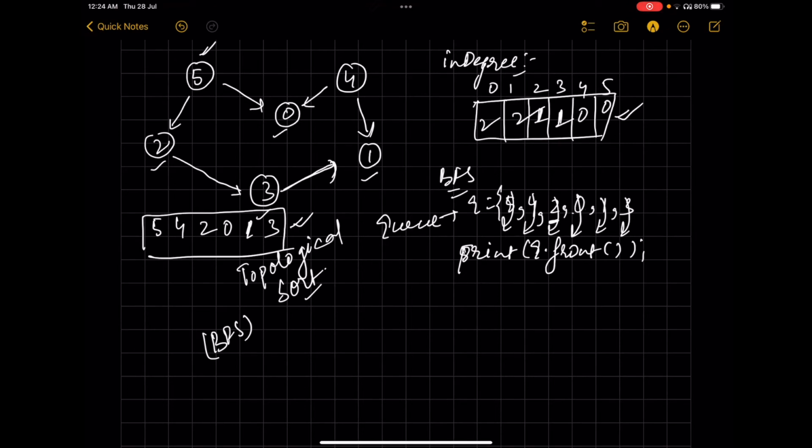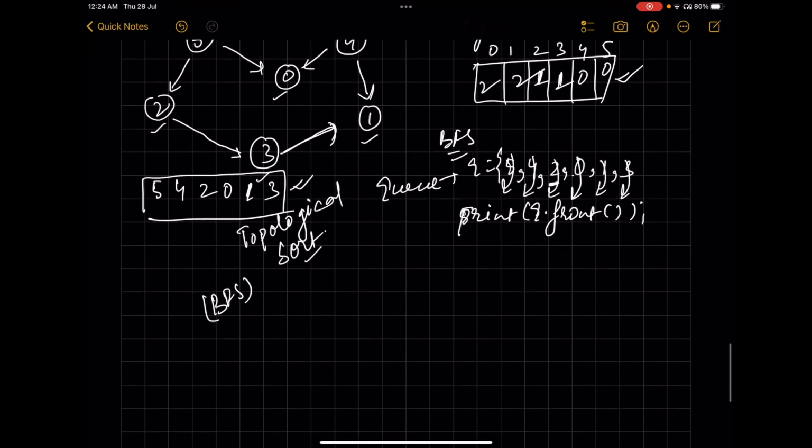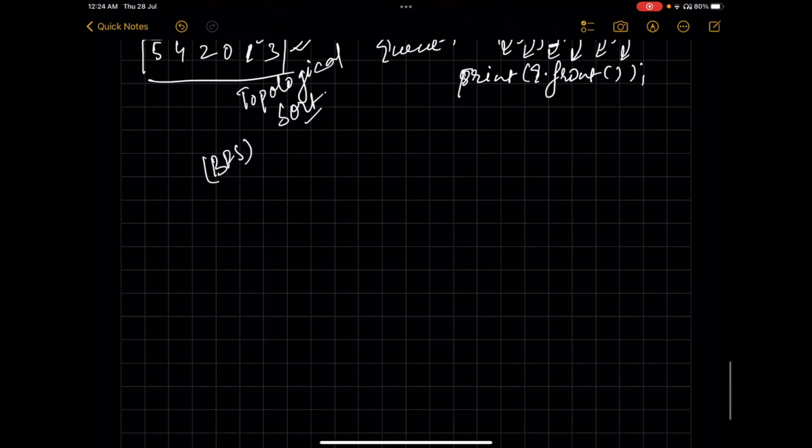If you want the pseudocode of this, we can write that also. The pseudocode will start by creating a queue of integer type. The pseudocode will more often align with C plus plus programming. First, we'll push all the elements which have in degree 0.